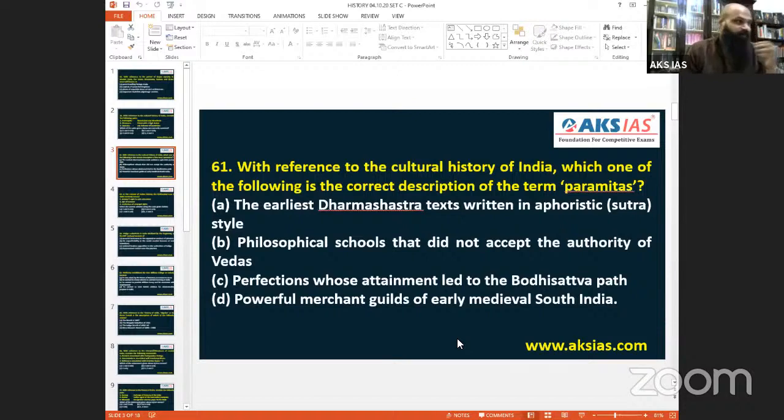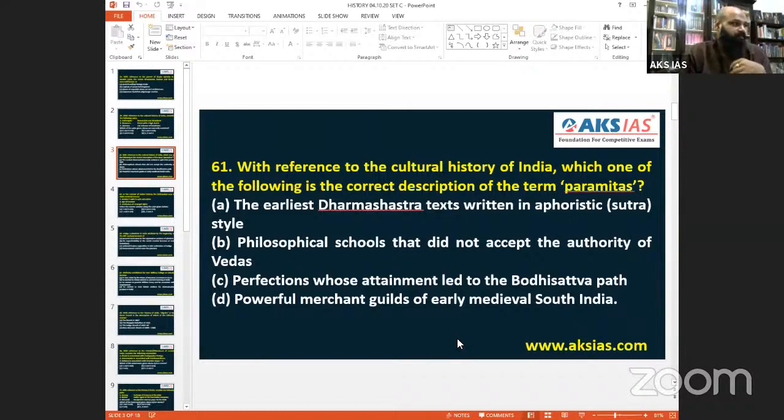61. With reference to the cultural history, they are going with culture, everything. Ancient India culture, medieval India culture. They are not even wanting to understand modern India. When modern India questions are there, they are also culture. We'll come to that. With reference to the cultural history of India, which one of the following is the correct description of the term paramitas?